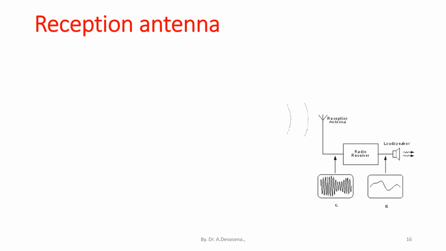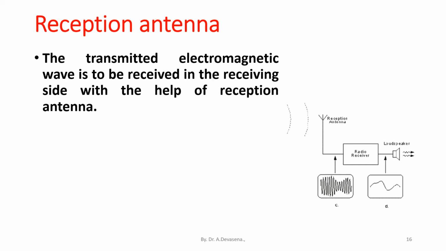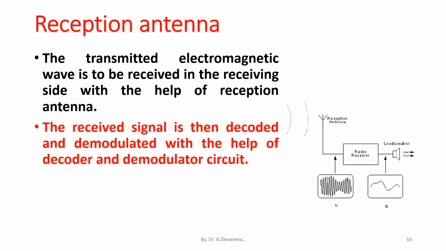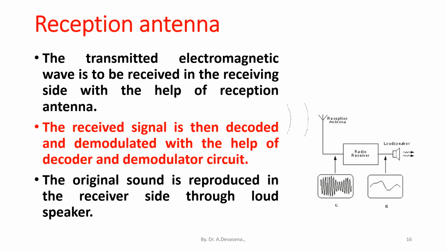Reception antenna. Here is a representation of a reception antenna. The transmitted electromagnetic wave is received on the receiving side with the help of the reception antenna. The received signal is then decoded and demodulated with the help of the decoder and demodulator circuit. The original sound is reproduced on the receiver side through the loudspeaker.